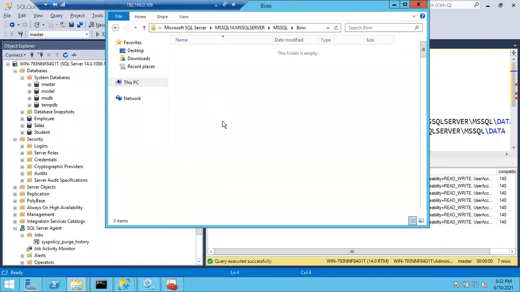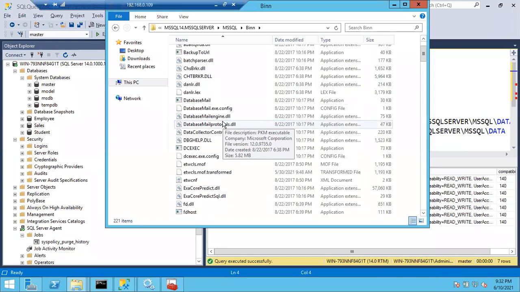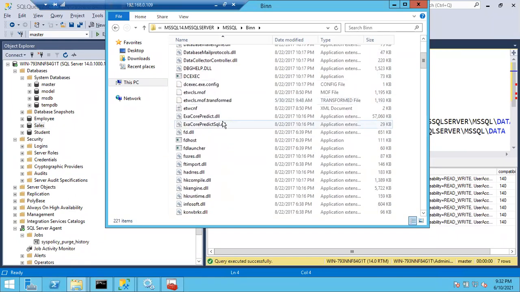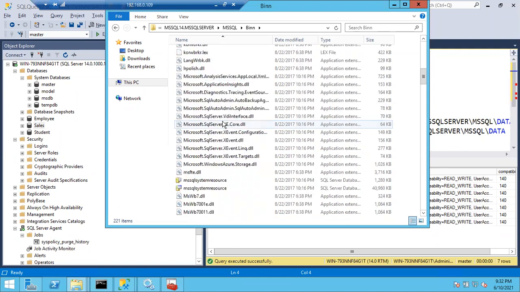In the bin folder, if you go down a little bit, you can see the resource database data file and resource database log file. MS SQL system resource will be the name. MS SQL system resource is the resource database data file, and MS SQL system resource is the resource database log file. How to identify which one is data file and which one is log file? On that icon, there are two boxes also.